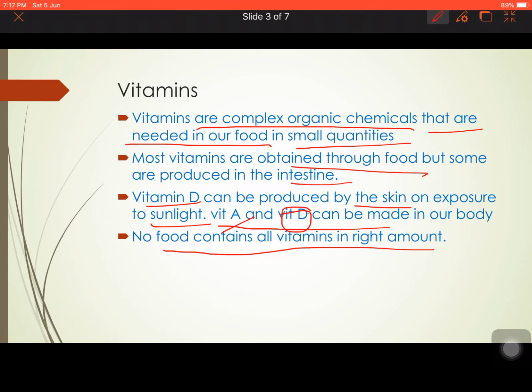No food contains all the vitamins in the right amount. So we need to take each and every food in certain amounts so that we can meet our needs of vitamins. In case of deficiency of certain vitamins, several diseases may occur. So let us start with the next slide.